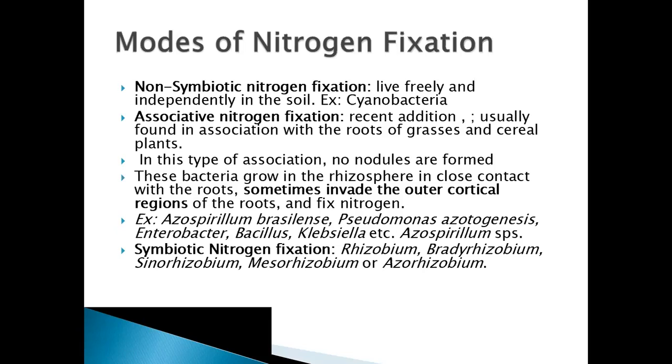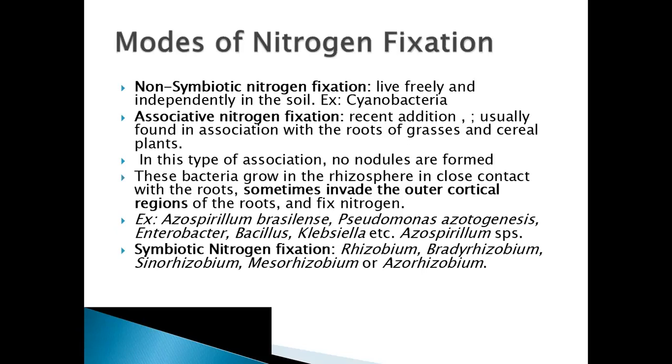In the previous slide, I told you it is something like incomplete symbiosis. Here nodules are not formed, but the organism associates with the outer layers of the roots. The outer cortical layers are invaded by these microorganisms, but they do not form any nodules and they help in nitrogen fixation. Examples are Azospirillum brasilense, Pseudomonas, Enterobacter, etc. Next category is symbiotic nitrogen fixation.